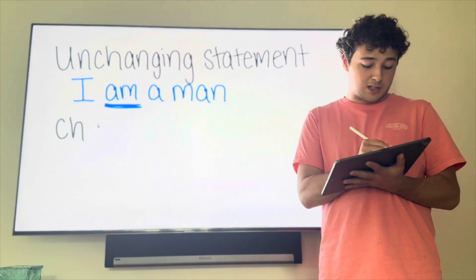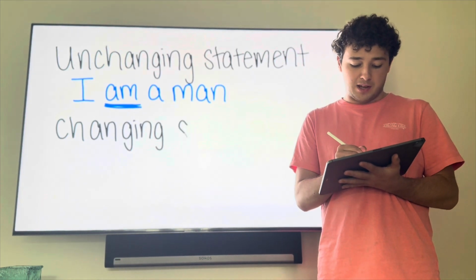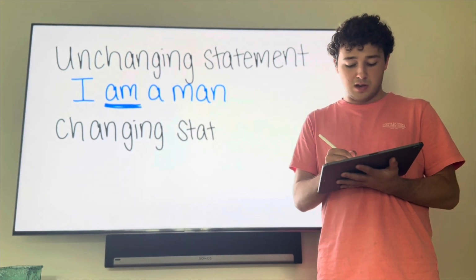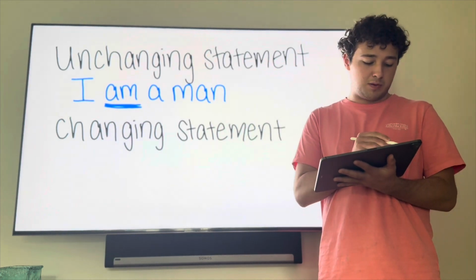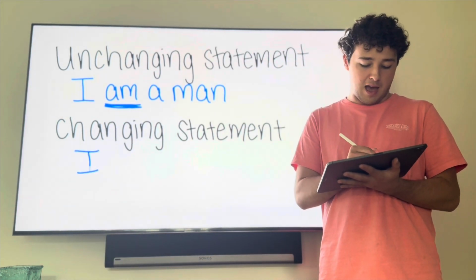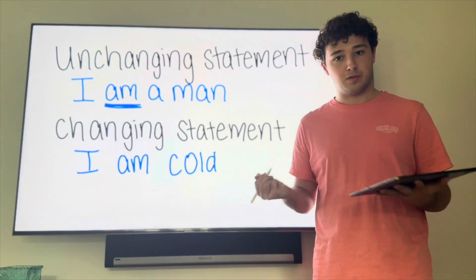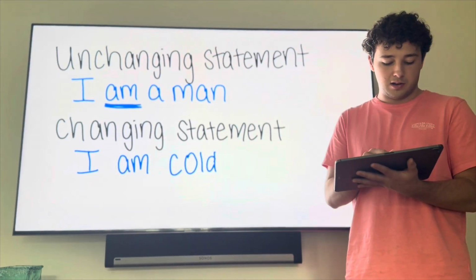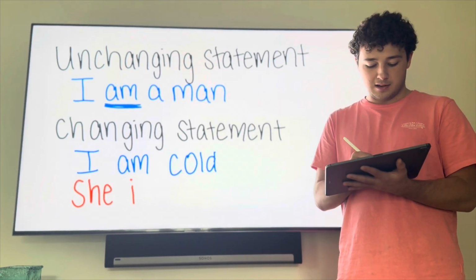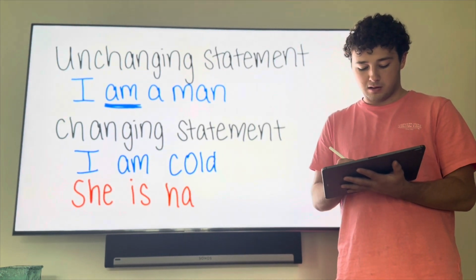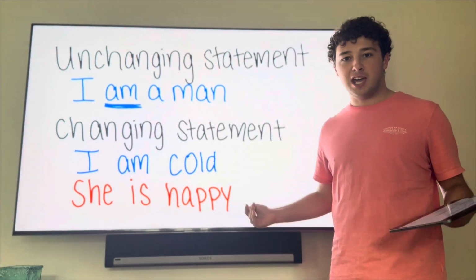So it also can be used for statements that may change. So changing statements. And this could be something that maybe changes often, maybe not. But an example of this would be like, I am cold, right? Or she is happy. So these things change.